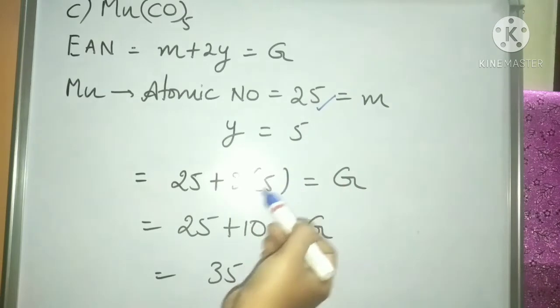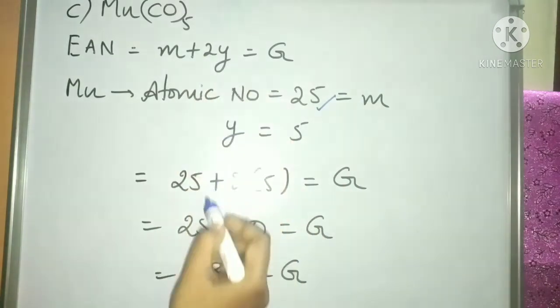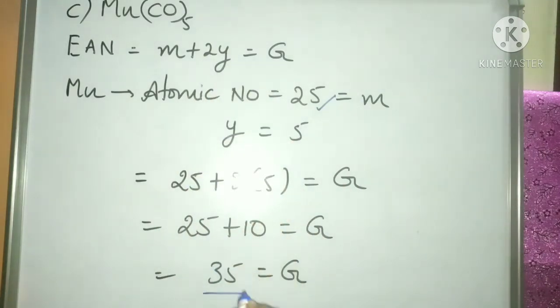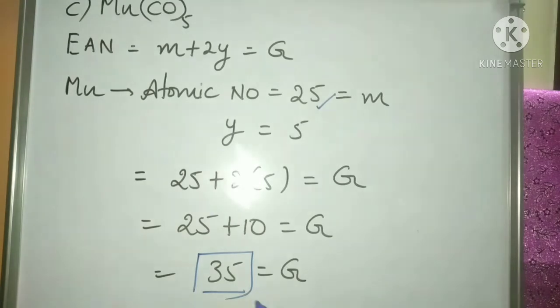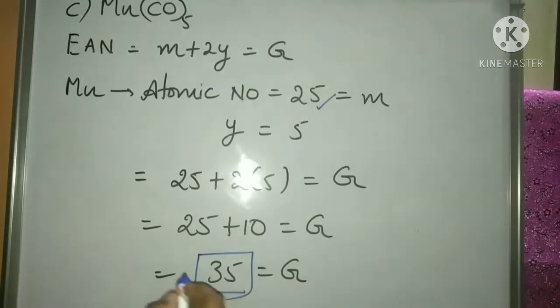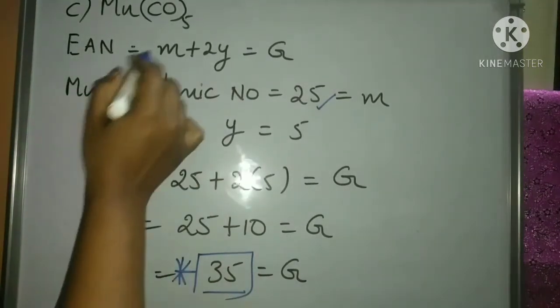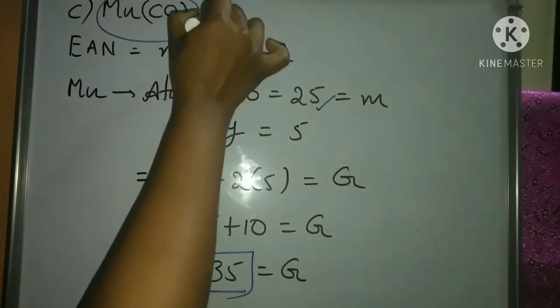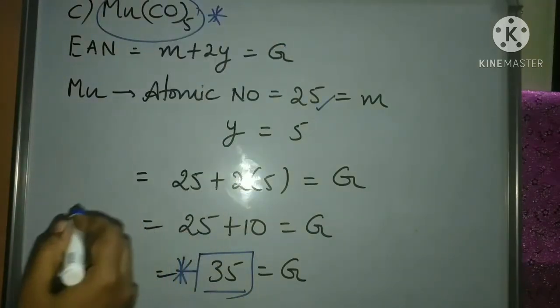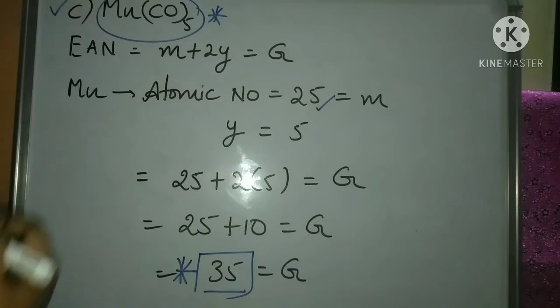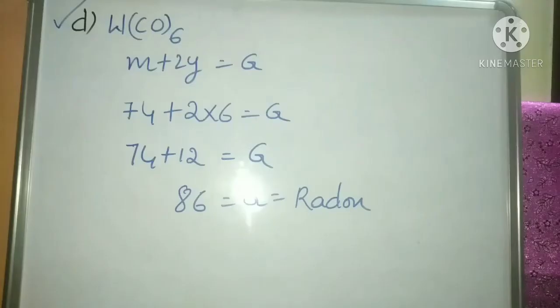Substituting these values in the above formula, we get the value 35, which is not equal to the atomic number of any inert gas. So this manganese carbonyl does not obey EAN rule. This is the right answer. Anyway, we go for the next option.